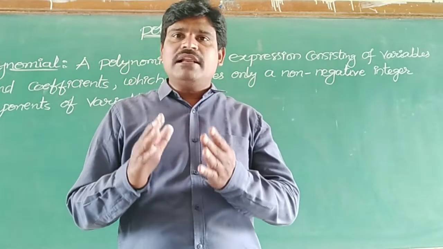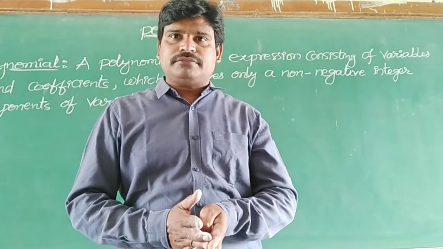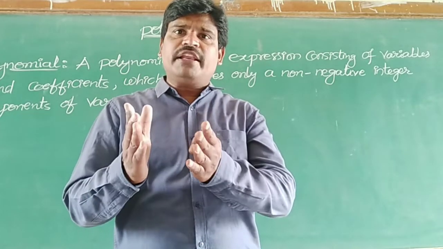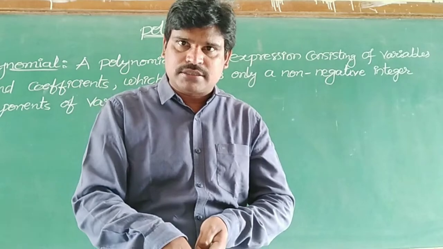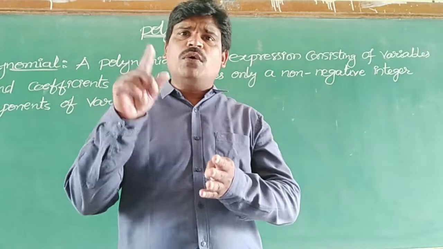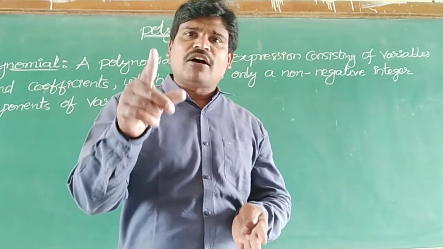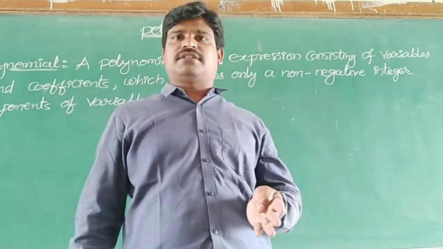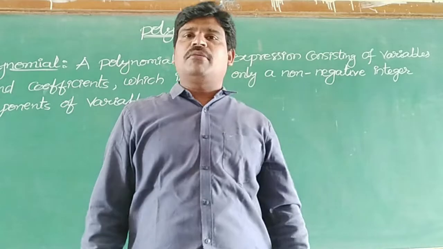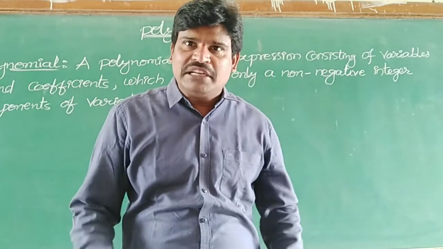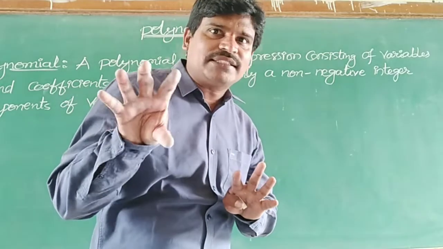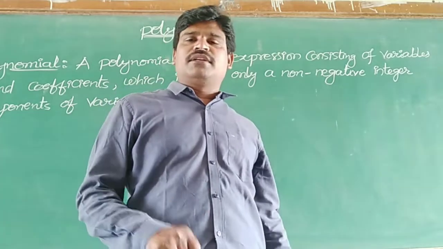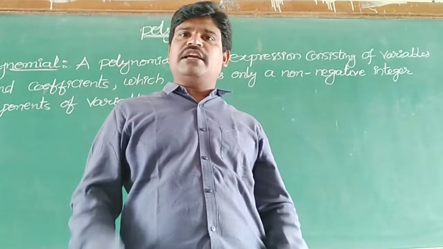A polynomial is an expression consisting of variables and coefficients which involves only non-negative integer exponents of variables. That is called a polynomial. You didn't understand, I think, what I said, the definition. I know. So, by taking one example, you can understand.